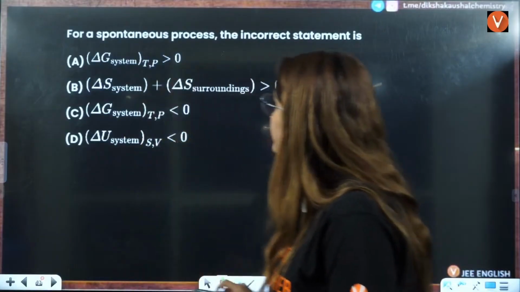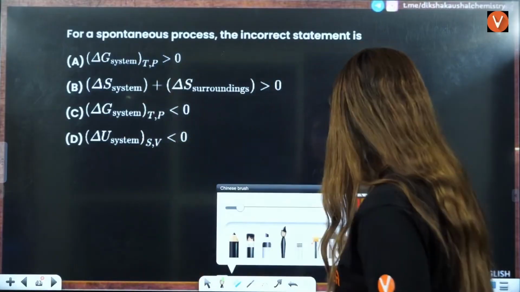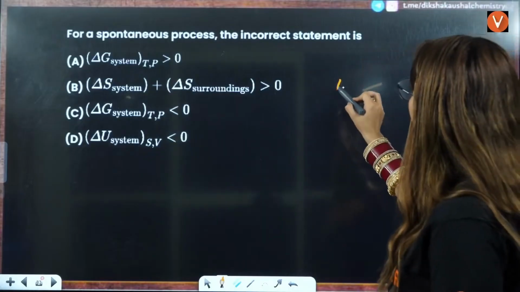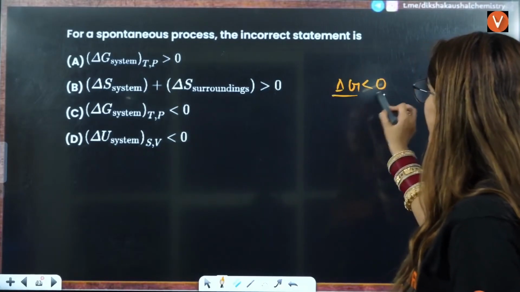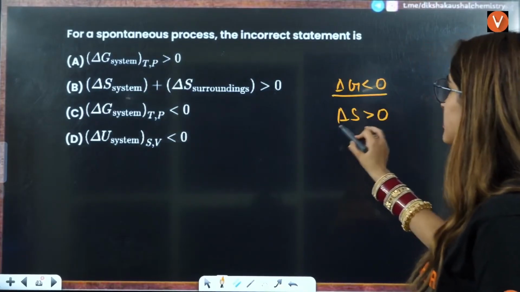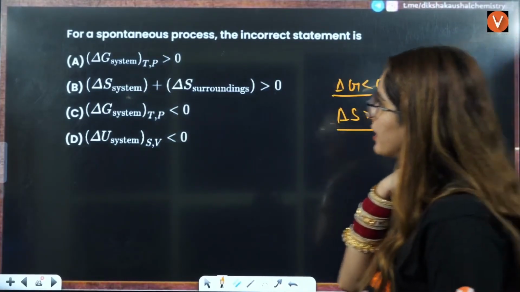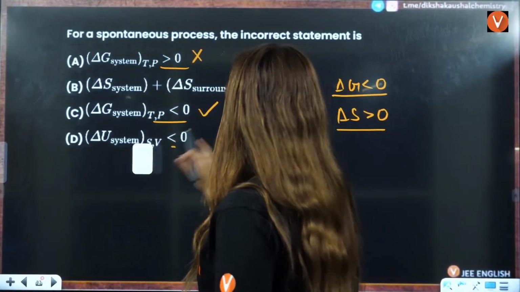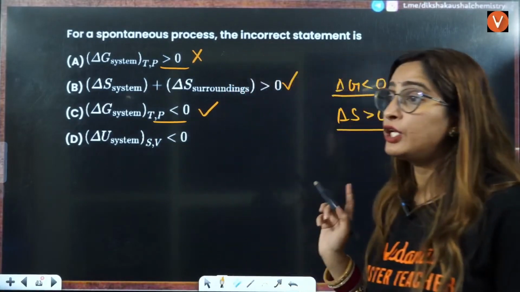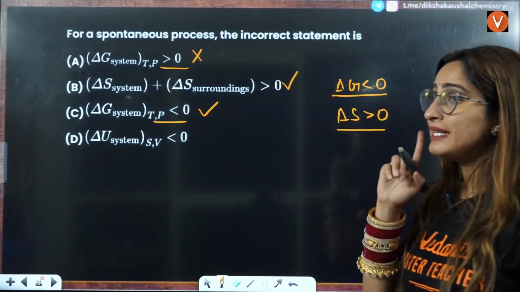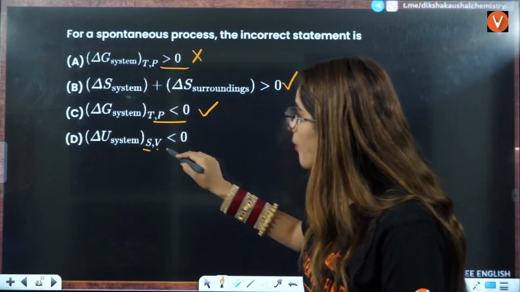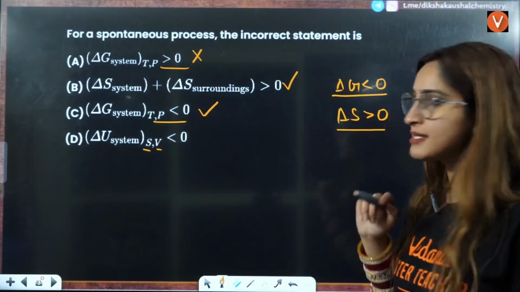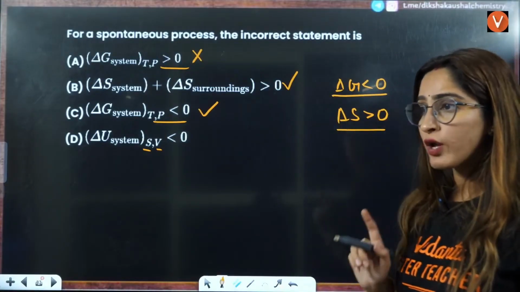Next question is for a spontaneous process. They are asking for the incorrect statement. We know that for a spontaneous process, delta G should be negative. Delta S should be considered positive here. So here delta G is positive, that is not correct. Delta G is negative, delta S is positive, that is also correct. Delta U of the system, internal energy at constant entropy and volume for a spontaneous process, should be less than 0.